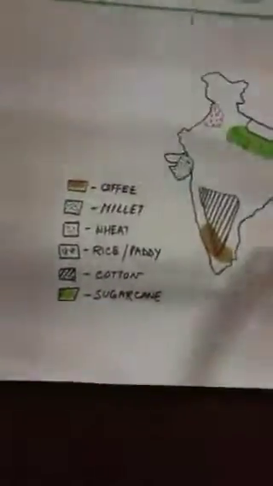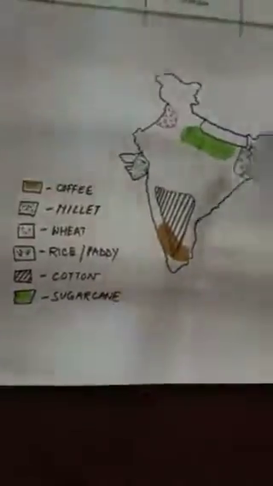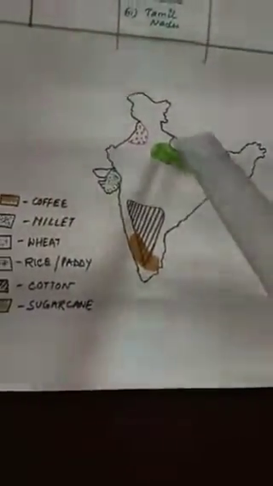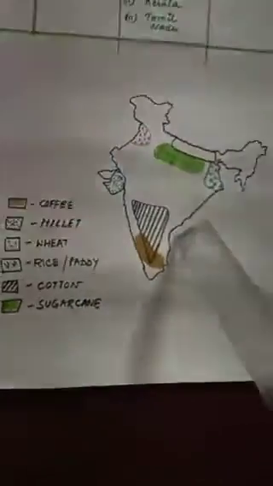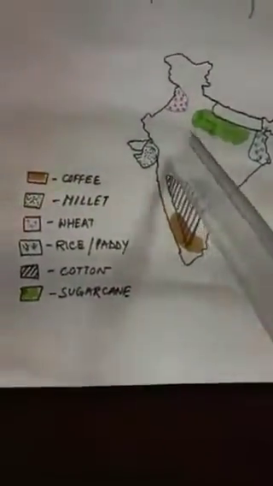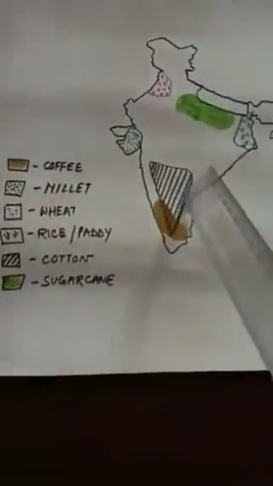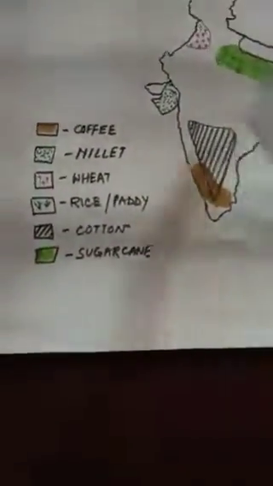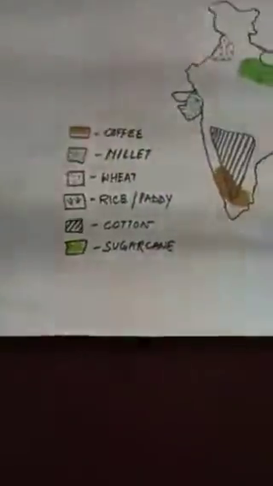And here is a map which shows the agricultural productivity of India. Rice is mainly grown here. This is the rice. This one is for sugarcane. Then we have coffee, which is denoted as brown. Then this fully shaded or hatched portion denotes cotton production, and this one is millet production.